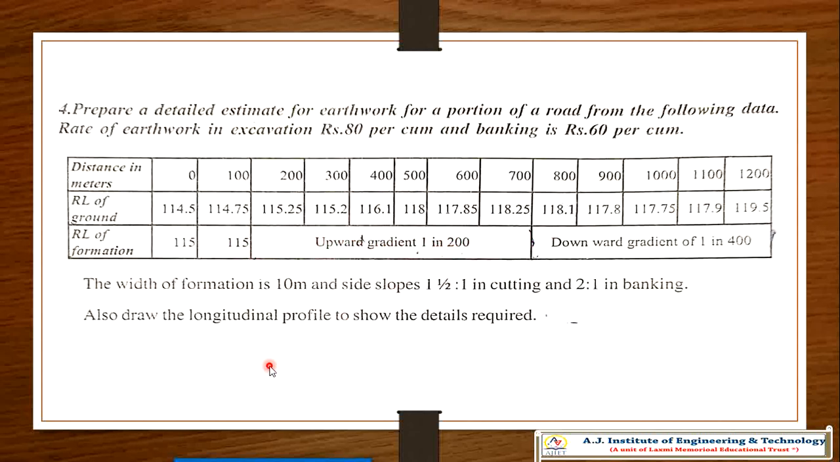That is 1 in 1 for 200 meters, 1. Then for 500 meters how much? That is 200 divided by 500. If you do, you will get the rising gradient. So here again, coming to here from 800